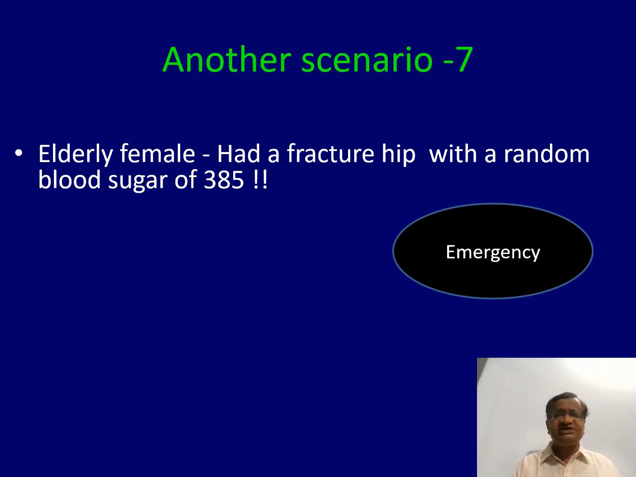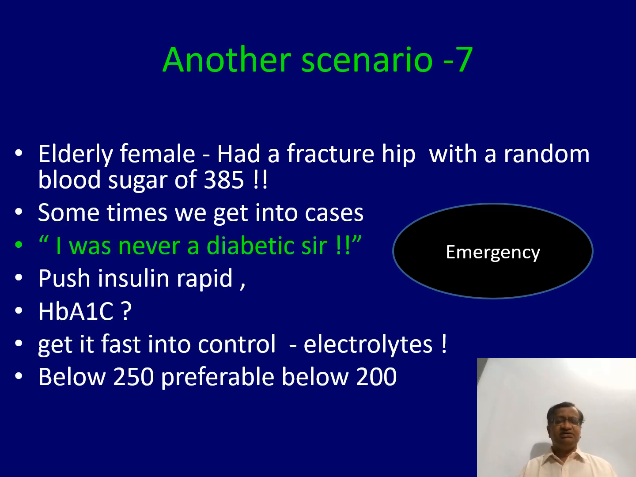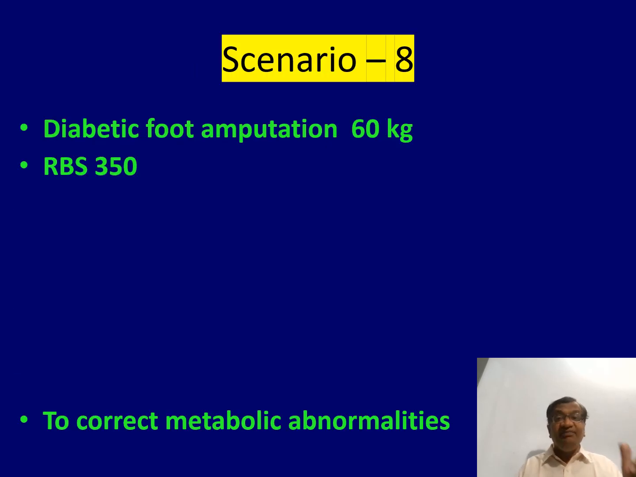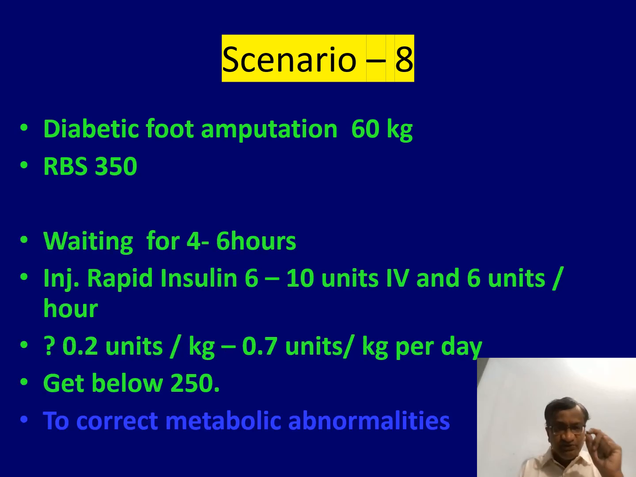Elderly female with a fractured hip and random blood sugar of 385. Hip is a semi-emergency. She was never a diabetic, sir, you will tell. Now push insulin, get fast into control, correct electrolytes, get below 200, then start the case. Diabetic foot amputation, RBS of 350. But you need to get below 200 and you have to correct acidosis or ketosis, etc. It may take 3 to 4 hours for the patient.